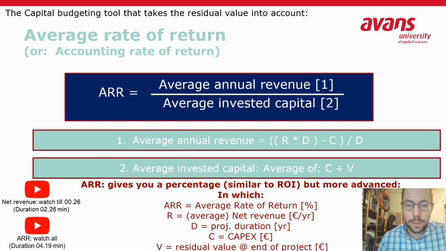So the CAPEX plus the residual value have to be divided by 2 because there are 2 investments, and then you get number 2, the average invested capital. If you divide that over each other, you get the average rate of return. So suppose that it's 0.01, then that is expressed as a percentage. So that means 1%.